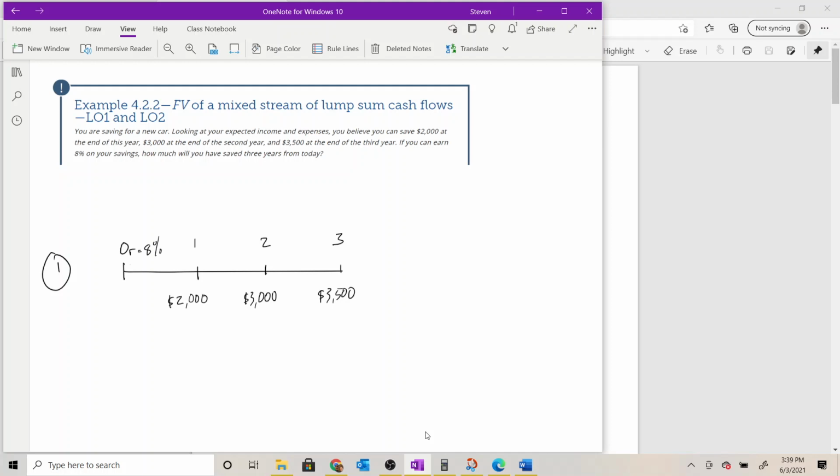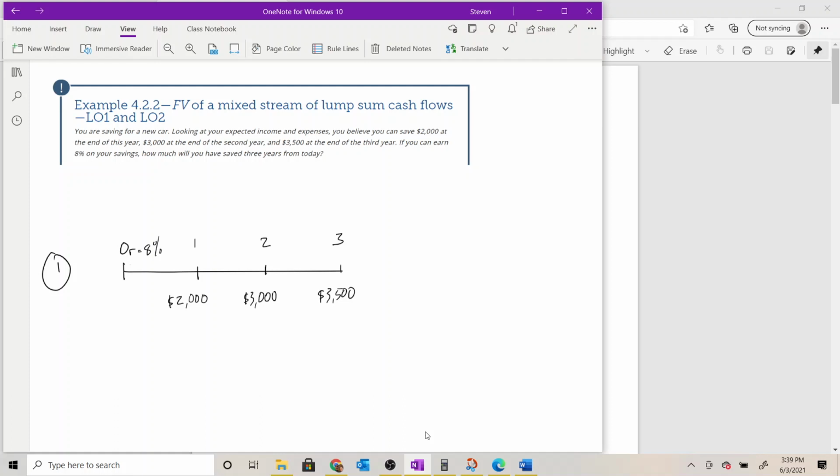Step 2 is then to look at this timeline and figure out what type of cash flow we are dealing with. So we have 3 distinct cash flows. They're not the same cash flow over and over again, so we know it's not an annuity. They don't appear to be related by any sort of set growth rate, so I don't think we're looking at a growing annuity. They do stop, so it's certainly not a perpetuity. We know we have to choose from either lump sum or a mixed stream of lump sum or some type of annuity. And this doesn't look like any kind of annuity, so I must be looking at some type of lump sum cash flow.